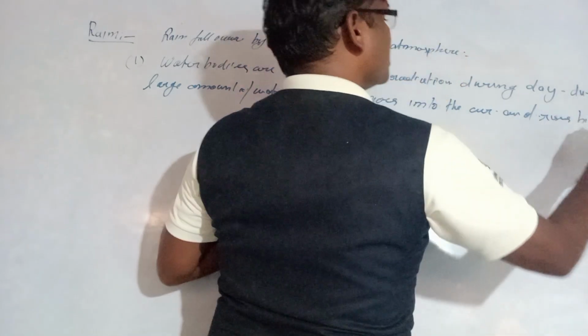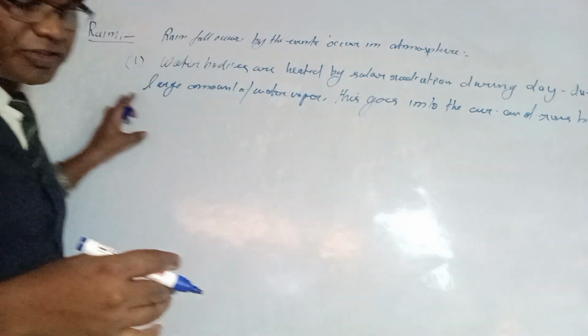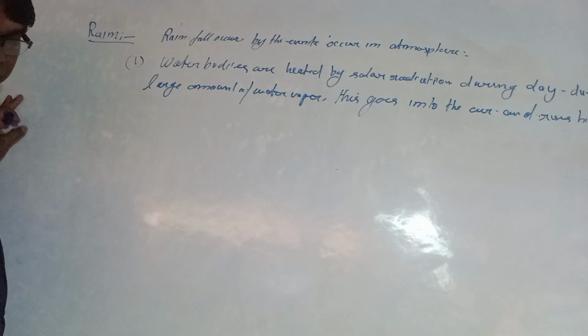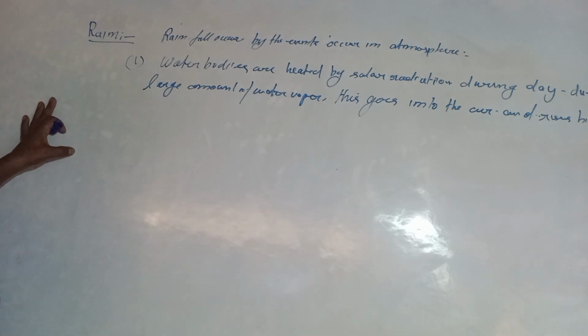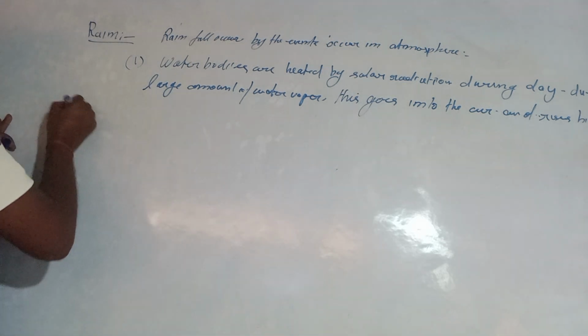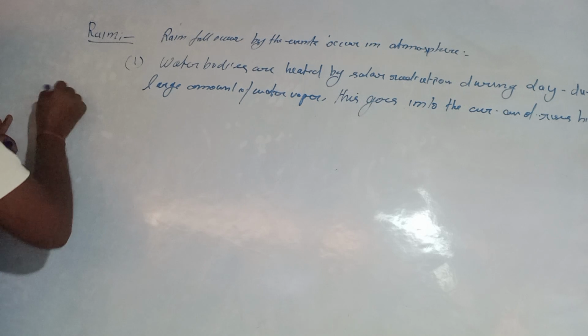And there are many other natural phenomena also available here, with the help of which water bodies are also heated. So some amount of water in the atmosphere is also available here.